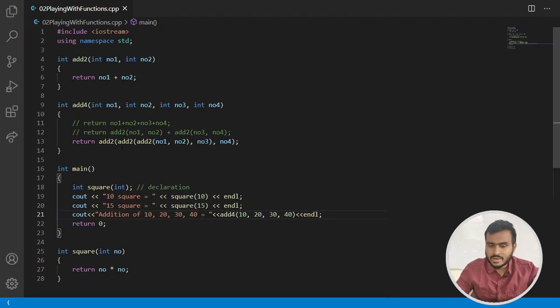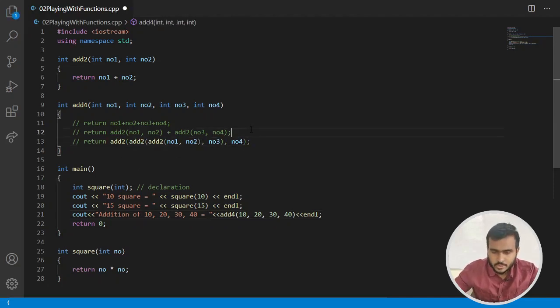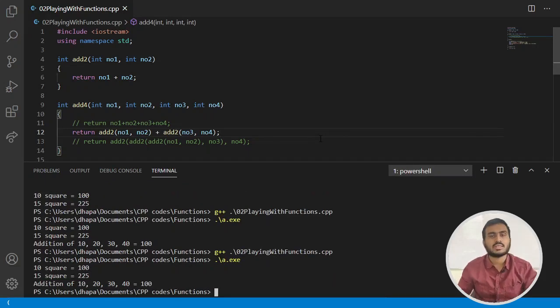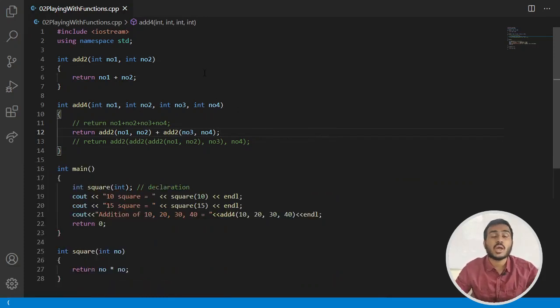So you can either write something like this, or you can comment this, or you can write something like this. This is also valid syntax. So if we compile and run this, we will get the same output. All right. So I hope you have understood how these things are working, how we are calling a function. It's not always necessary that you should call a function from main. You can call any function from any other function. In this case, we have called the add4 function from the main function, and from this add4 function we are calling another function, that is the add2 function. So it's not always compulsory that we should call a function from the main function. You can call a function from any other function. So in this case we are calling add2 from add4, and it is absolutely fine.